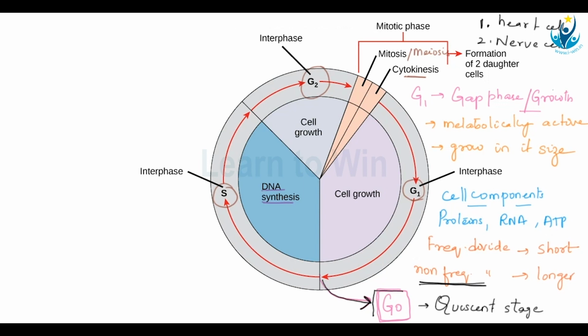Okay, now if it's a frequently dividing cell, then it enters into the next stage called as the S stage or the synthesis stage. So the S phase is called as synthesis phase. Now, this is a very, very important phase, because in this phase, the DNA replication happens. Now, we know that the DNA is the master control of the cell.